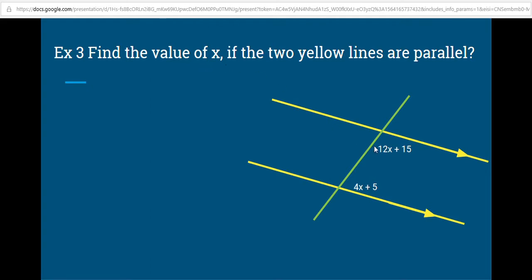So what that means is I want to find the value of x that makes these angles satisfy one of the theorems. So I need to figure out what kind of angles these are. 4x plus 5 and 12x plus 15 are both on the inside of the parallel lines, and they're on the same side of the transversal. So I have options. I can use the vertical angle theorem, the definition of linear pair, corresponding angles postulate, alternate interior angle theorem, alternate exterior angle theorem, same side interior angle postulate. All right, theorem, not postulate. So I gotta apply the one that's appropriate. Take a moment and think about which one you think we should apply.